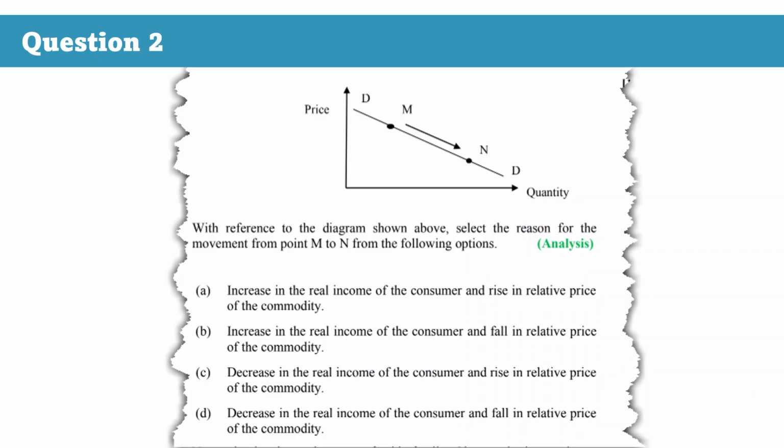Now, when price falls, relative prices change, leading to the substitution effect. At the same time, the fall in price increases real income, leading to the income effect. Since both substitution effect and income effect are operating, the correct answer must mention a fall in relative price as well as an increase in real income. Therefore, the correct answer is option B. Any option that mentions only price or only income is incomplete. And that is exactly where students sometimes lose marks in Section A.